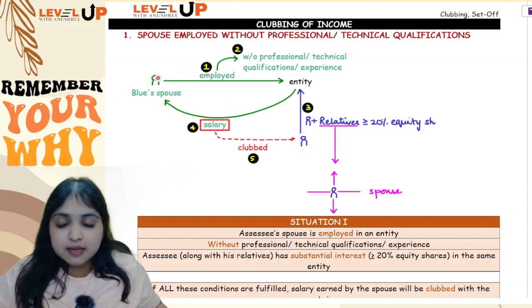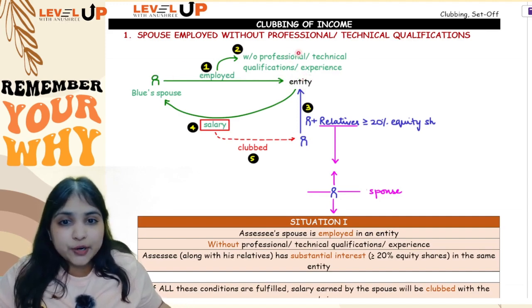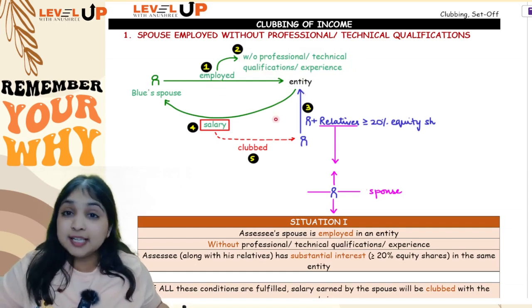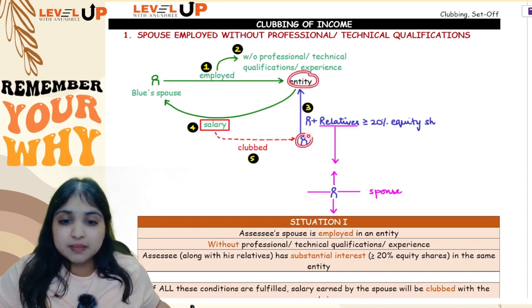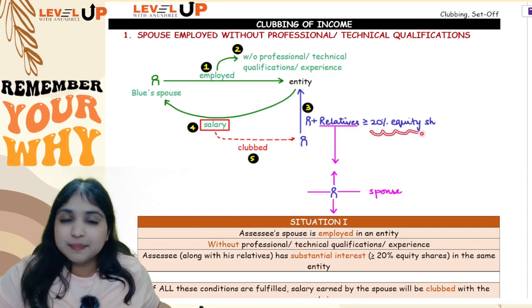So condition number 1, spouse is employed in an entity. Condition number 2, the spouse is employed without qualifications or experience. Condition number 3, spouse is earning salary from this entity. And condition number 4, in that same entity, Mr. Blue along with his relatives is having substantial interest, which means at least 20% equity shares.